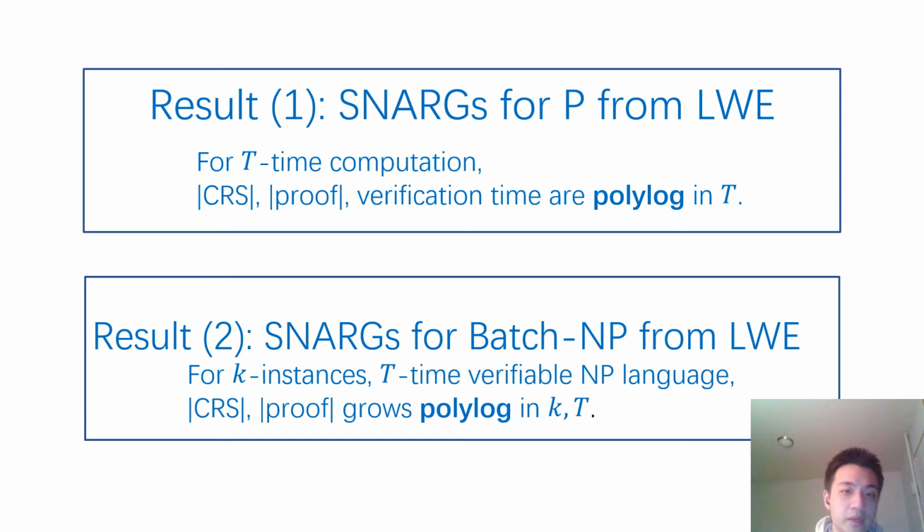And to obtain our result, we also obtained the following result for SNARGs for batch NP. We built SNARGs for batch NP from learning with errors, and in our construction, if there are K instances and the NP relation can be verified in t time, then our CRS size and proof size only grow polylog in K and t.